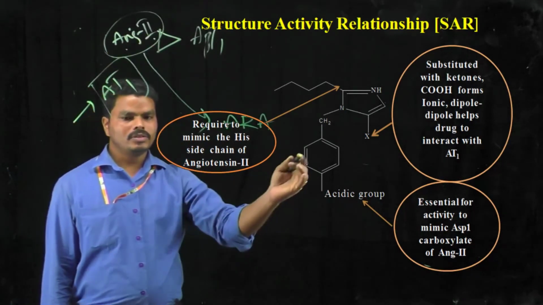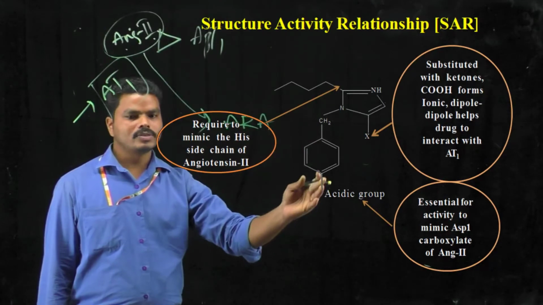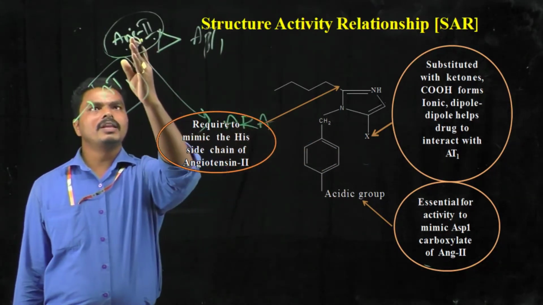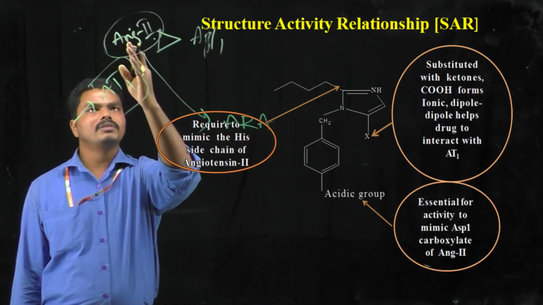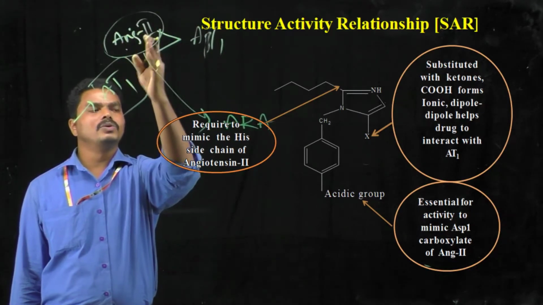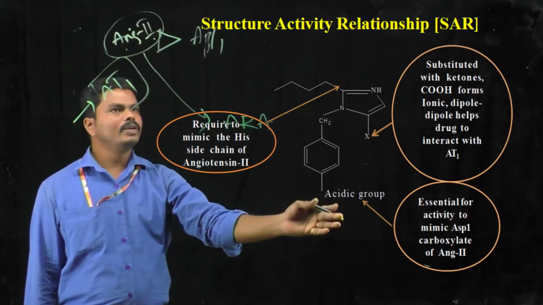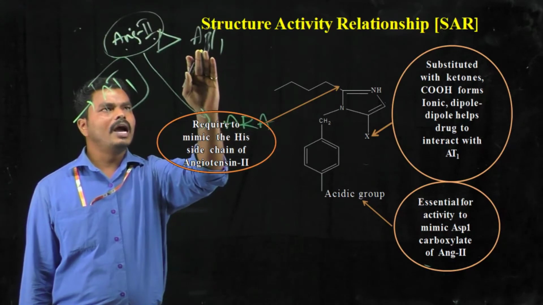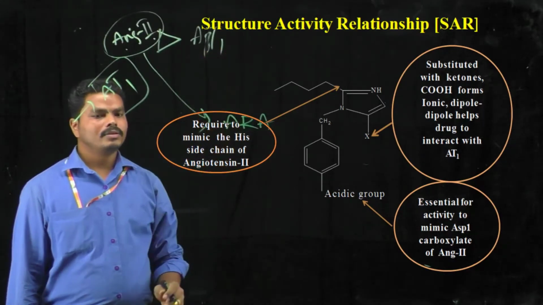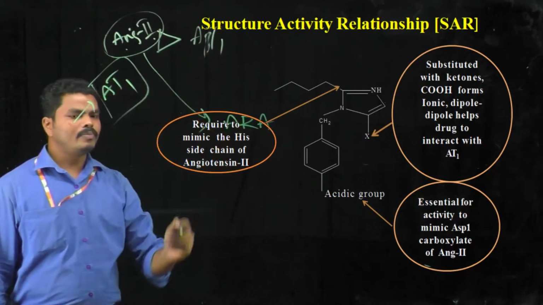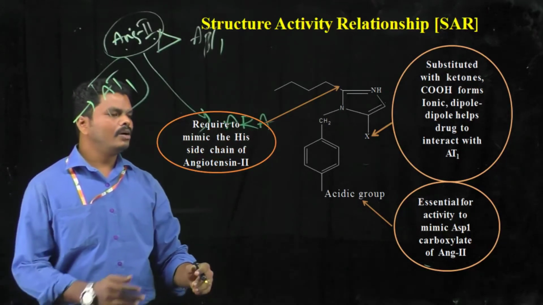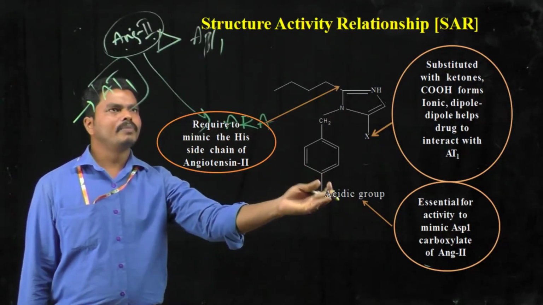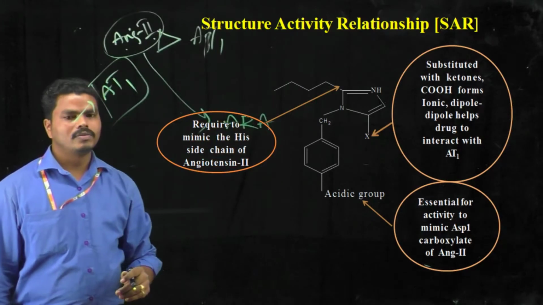These are functional groups resembling the chemical components of angiotensin 2, thereby they can form bonds with the components of angiotensin receptor 1. Let us see how some of the components play the major role in binding with angiotensin receptor 1.